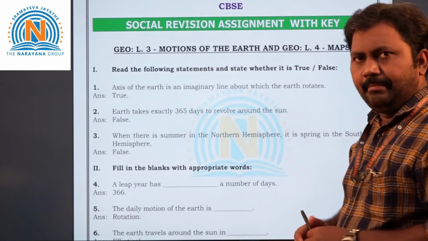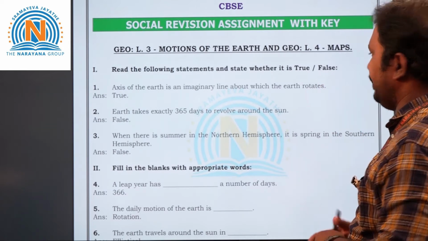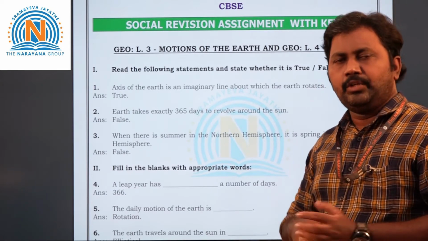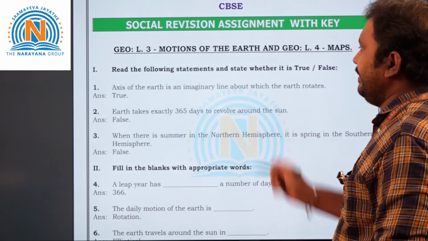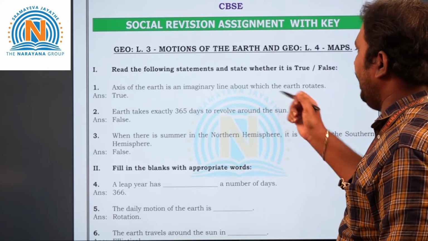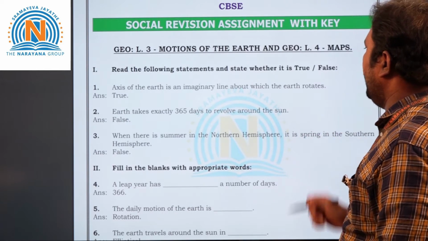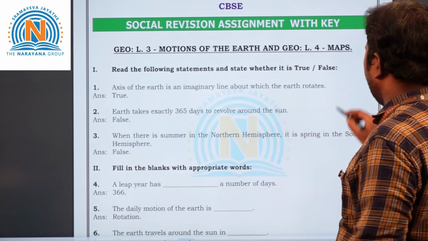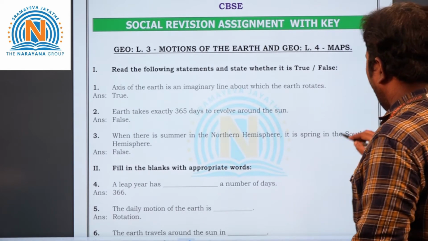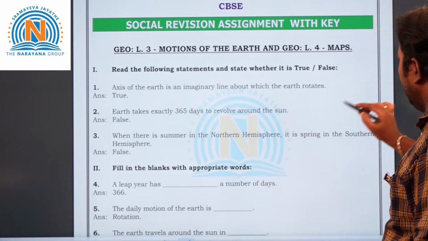Read the following statements and state whether it is true or false. Yeah, true or false statements. Let us see the first question, children. Axis of the earth is an imaginary line about which the earth rotates. Yes, already we know this, children, right? See here. For example, you take here.